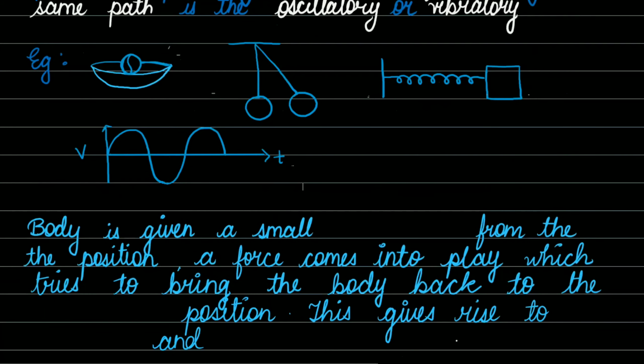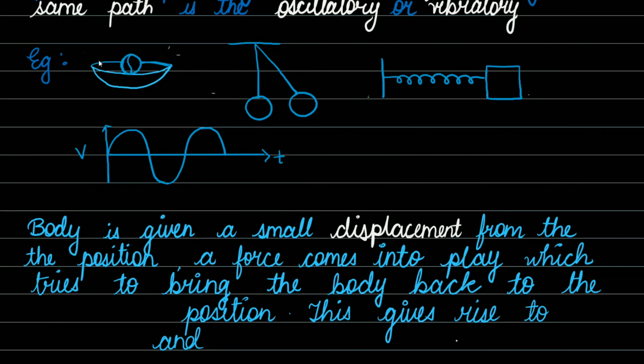So what the statement says: if a body is given a small amount of displacement, as we have seen in our examples, which we are going to discuss in our next sessions, how much displacement will be given. If a body is given a small amount of displacement from its mean position, then a force will come into play, which tries to bring the body back.